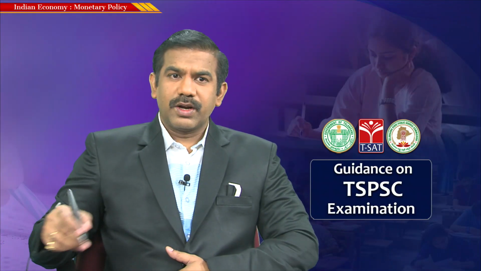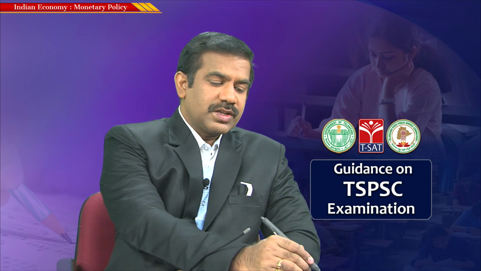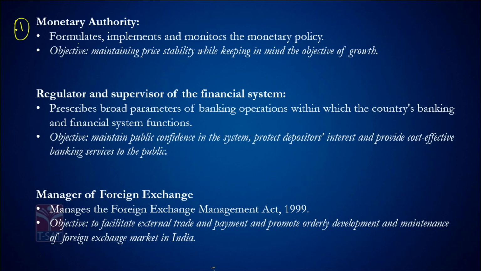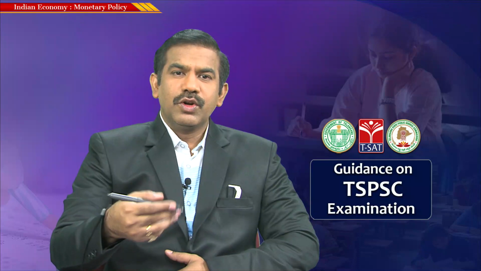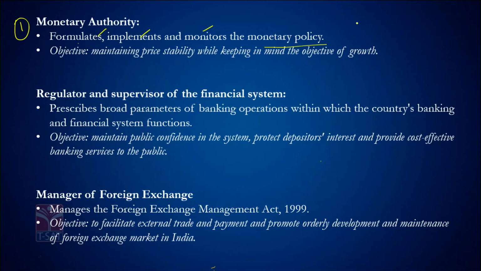So let's look at the various functions the RBI performs in an economy. The first and foremost function, as we already discussed since the beginning of this session, is that one major responsibility of the RBI is that it formulates, implements and monitors the monetary policy. The responsibility is to formulate a monetary policy, implement it, and monitor and review it once in a while. In good old days, the RBI used to review biannually, once in every 6 months. Later the RBI happened to review every quarter, once in every 3 months.